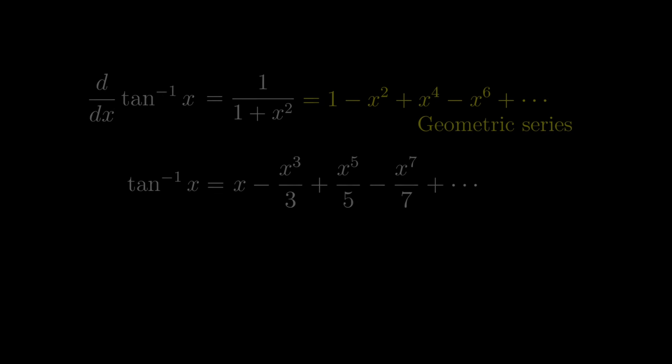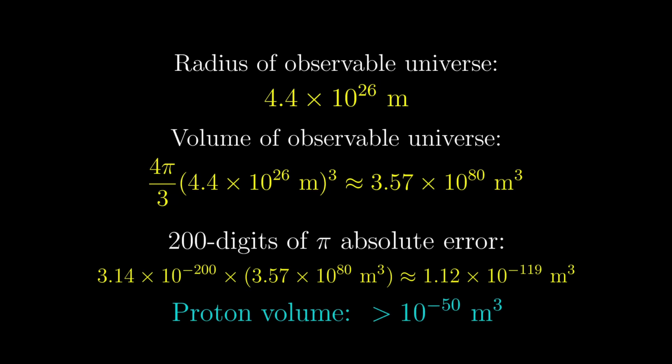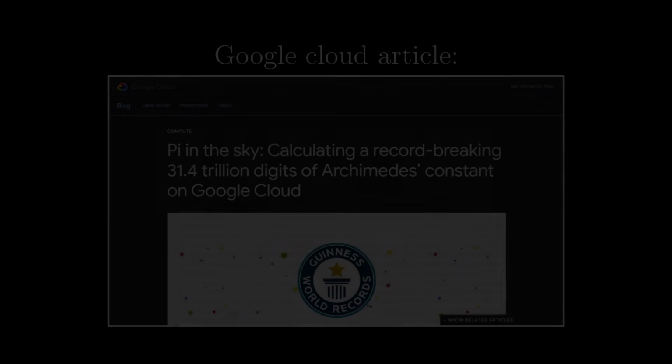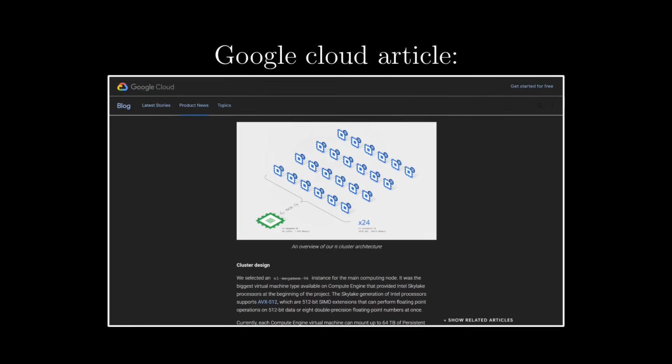So you have seen how pi can be calculated to trillions of digits, but the bigger question is why? Does it have any practical purposes? Well, yes, but not in the way that you might have imagined. 200 digits of pi already give you subatomic accuracy even when you calculate the volume of the entire observable universe, so using it on Earth is a massive overkill. The main purpose is actually testing supercomputers and current technology in general. And the most recent record was broken using cloud, the first time in the history of pi computation.